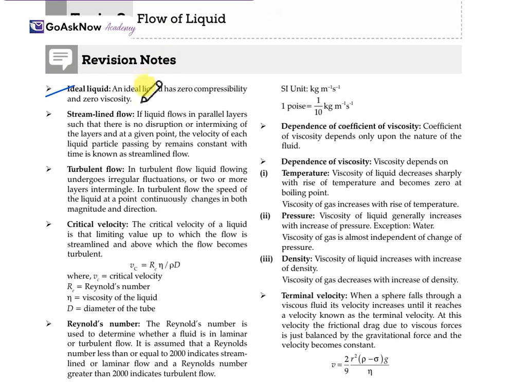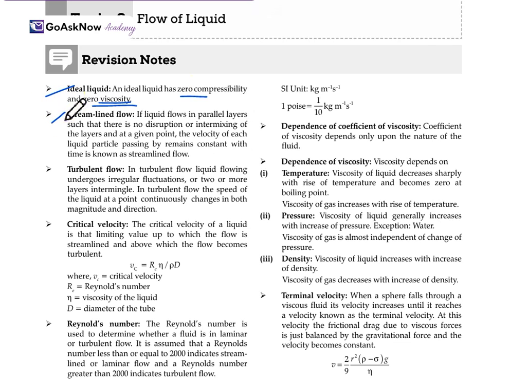Ideal liquid. An ideal liquid has zero compressibility and zero viscosity. We know liquid, we know fluid, liquid and pressure and all, but what actually does an ideal liquid mean? An ideal liquid has zero compressibility and zero viscosity.